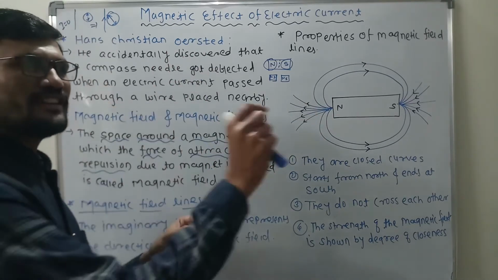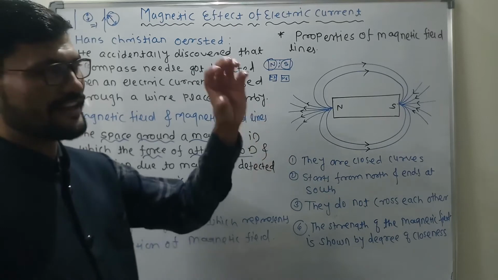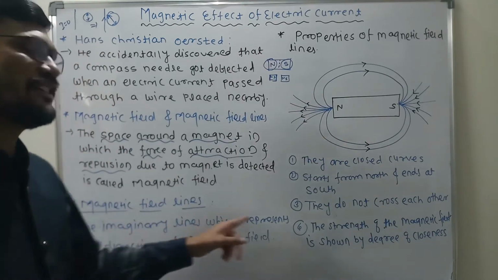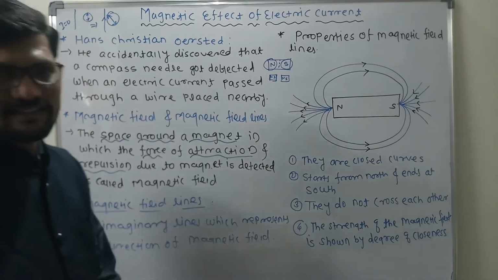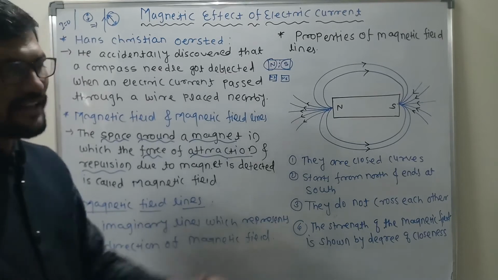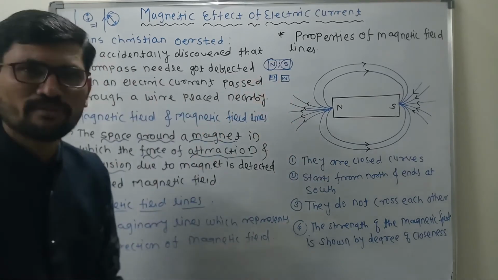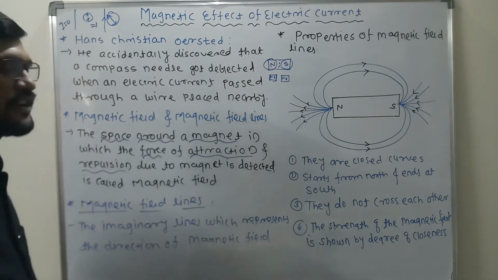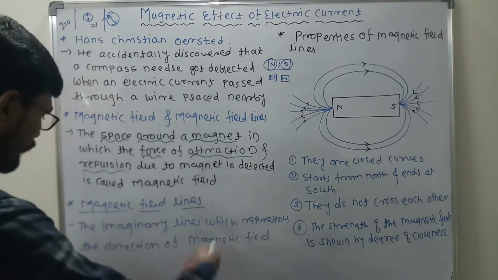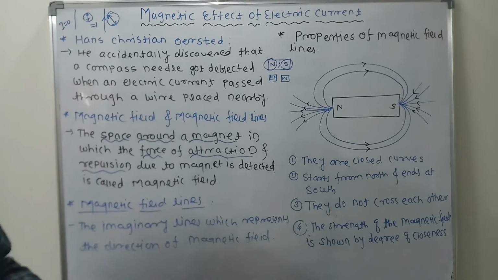So when we represent the direction of the magnetic field at a particular point in this imaginary way, it is called the magnetic field lines. They are imaginary lines which are used to represent the direction of the magnetic field. They represent the continuous direction of the magnetic field, and that is what is called the magnetic field lines. Clear? So now, how do they look?